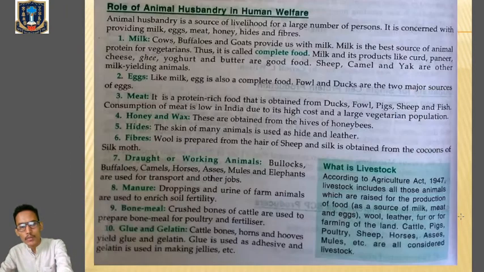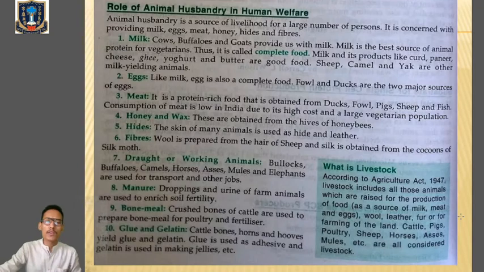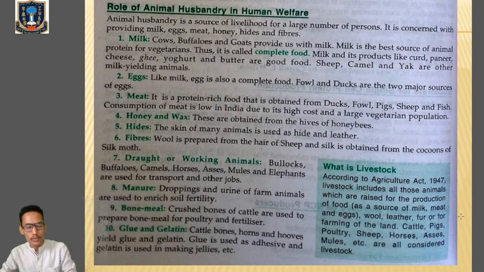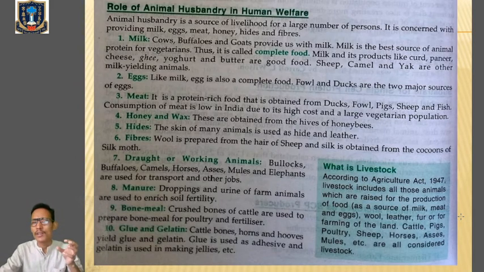Now we will learn about the role of animal husbandry in human welfare. A large number of human beings are dependent for their livelihood on the livestock, because they sell the milk and the milk products.